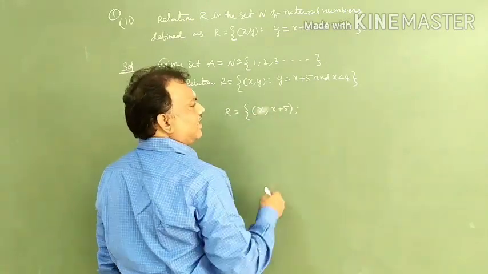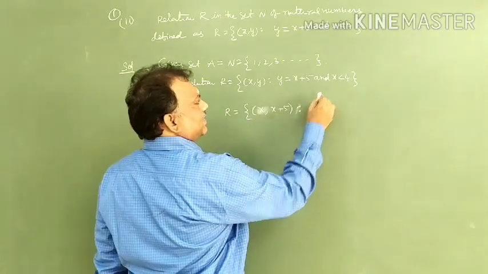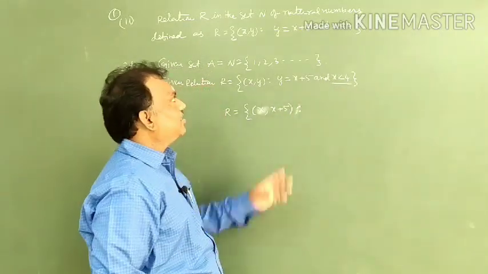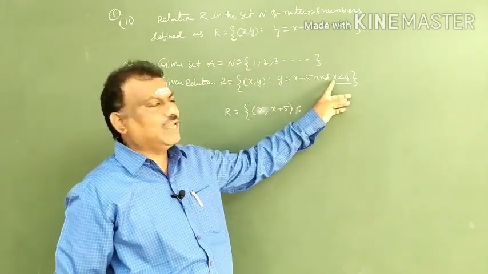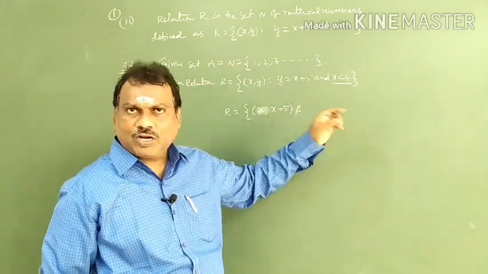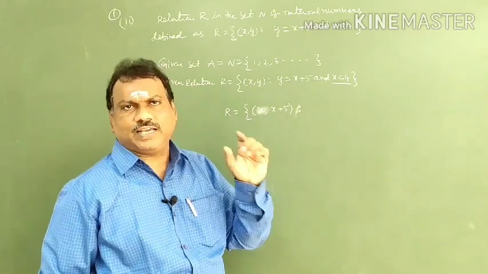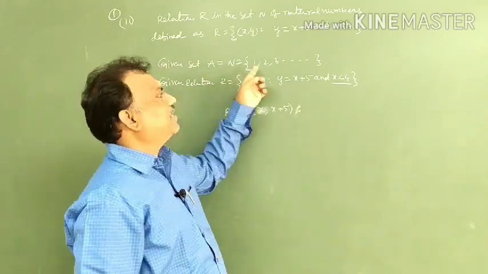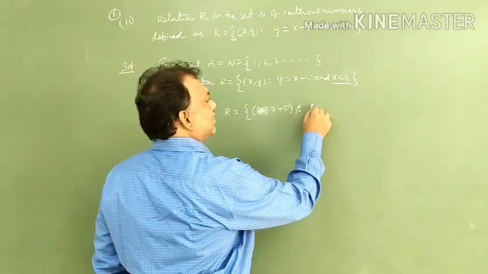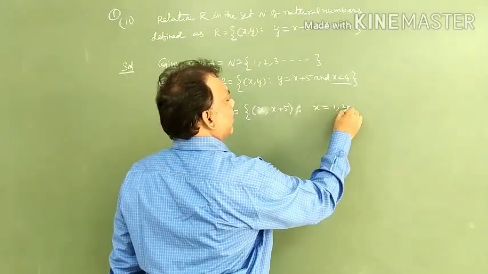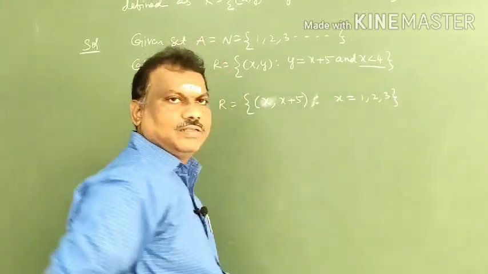Now what is the x value? Here, natural numbers means we should not take all the numbers. Instead, in the x place you have to take natural numbers less than 4. Why? Because set A is natural numbers. So natural numbers less than 4, what are those? x is equal to 1, 2, 3.